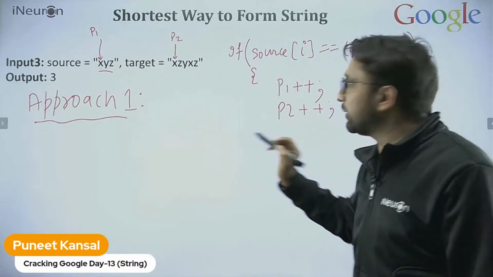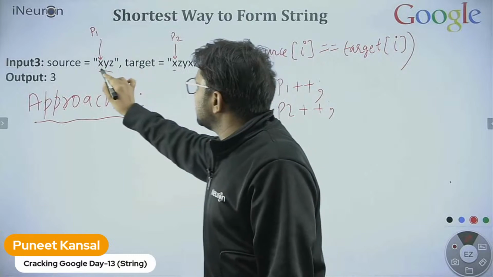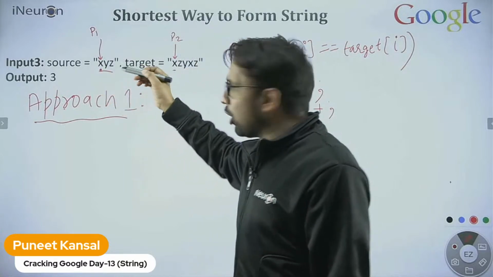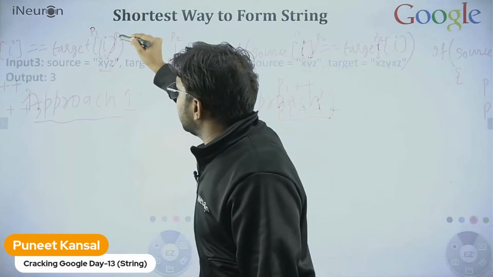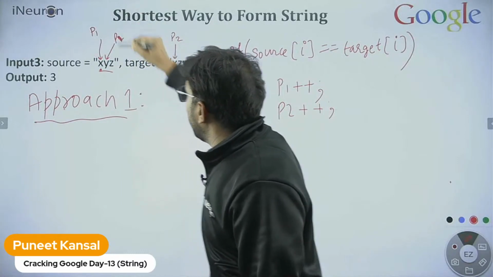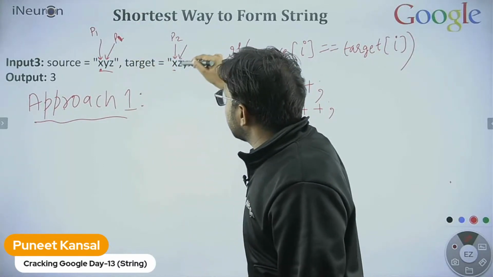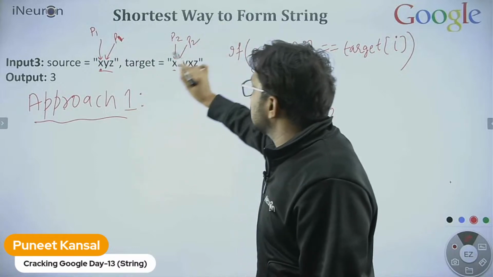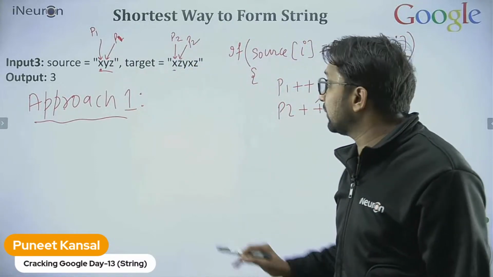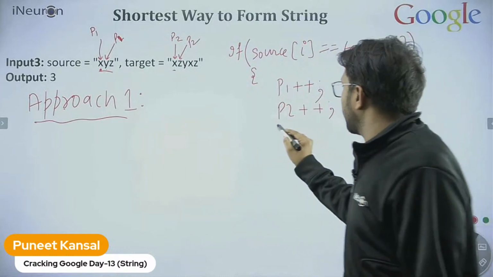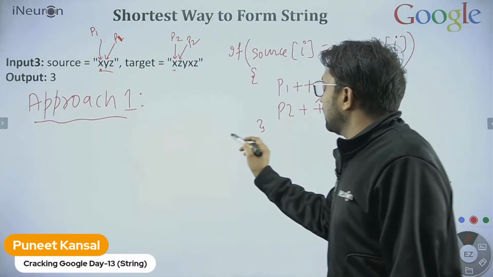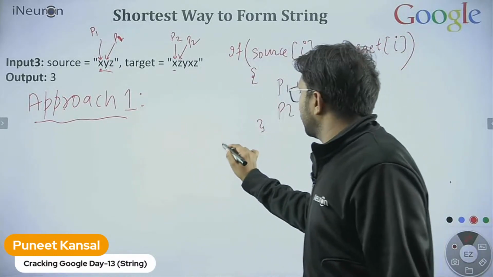X is matched. Now I need to match the second character, Y, with the second character over here. So I increment both. Now we are matching Y with Z. They are not matching. One condition is done. I'm writing another condition over here.